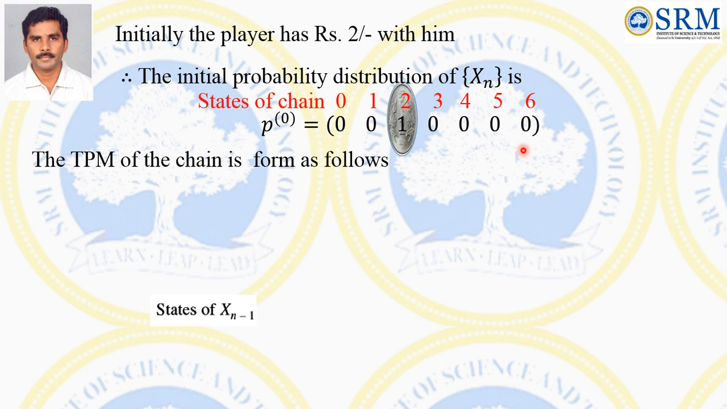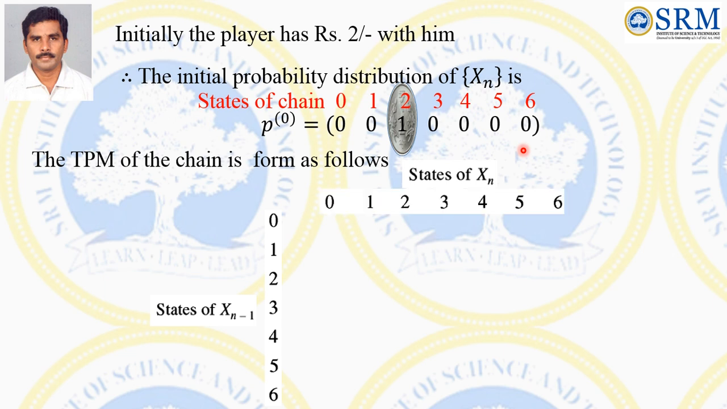The states of xn minus 1 are the present states. The states of xn are the future states. Then the present states are 0, 1 to 6. Whatever you have written as the present states, the same thing you have to write as the future states, 0, 1 to 6. Then we will get a 7 by 7 matrix.